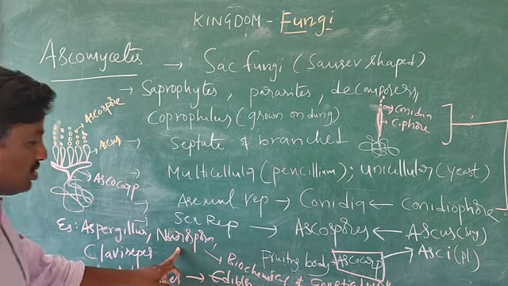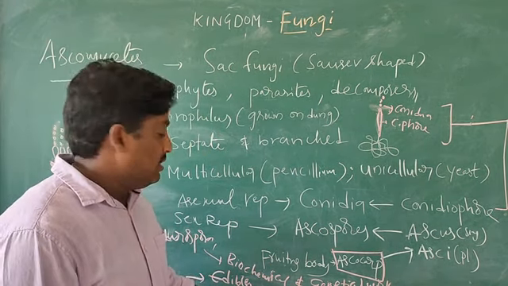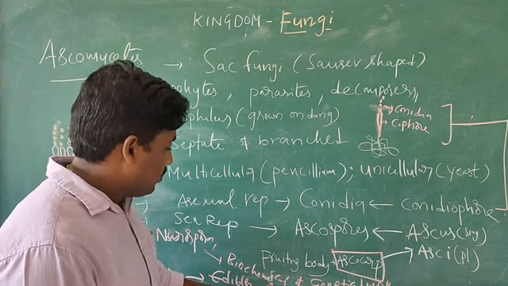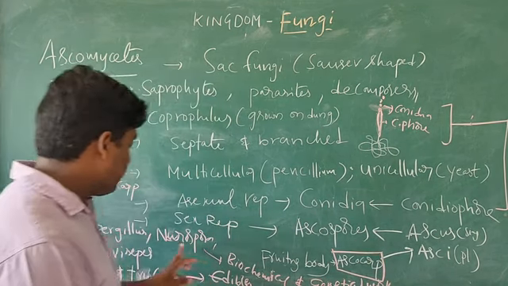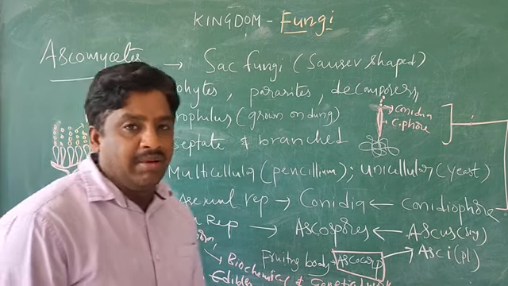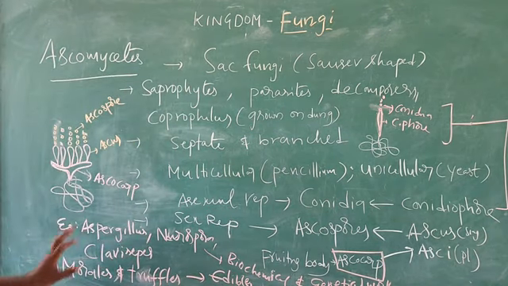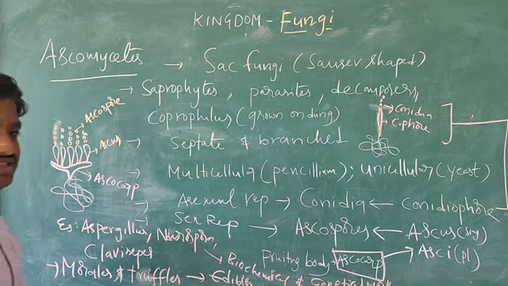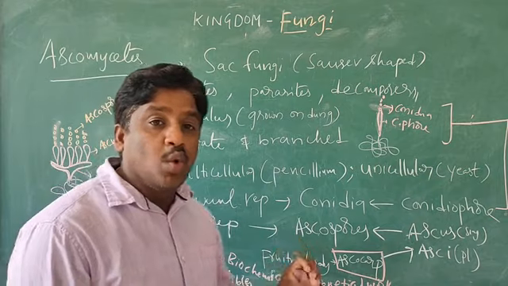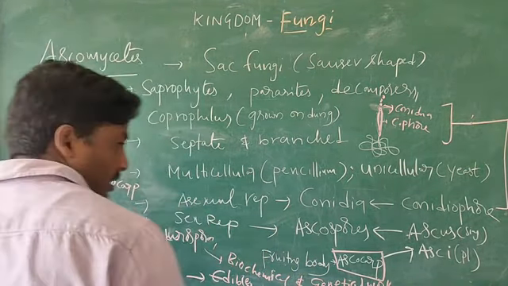Mainly Neurospora is used for biochemical purposes, biochemical reactions, research purposes and genetical work purposes also. And morels and truffles are used as edible. Okay, that's the purpose of use. These organisms are the ascomycetes. This is also called Ascomycotina.